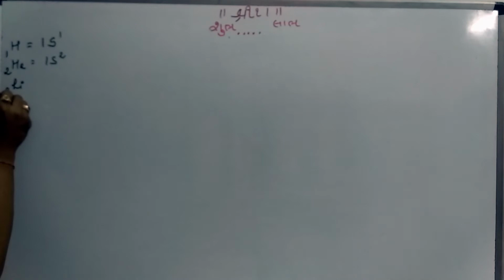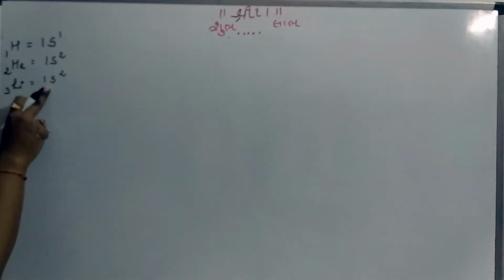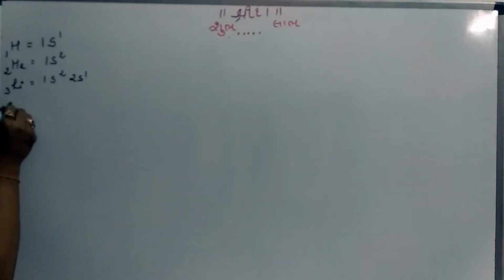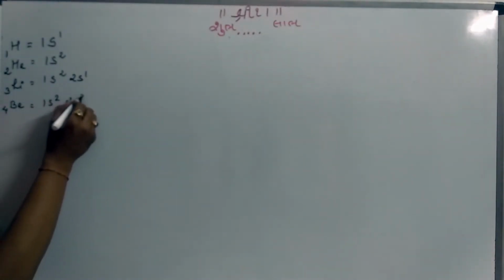Lithium, atomic number is 3. Start from the 1s. So 1s2. 2 electrons are filled in the s orbital. So the next third electron will enter into the 2s orbital. So the configuration of lithium is 1s2, 2s1. Then after that, beryllium, number 4, the configuration is 1s2, 2s2.